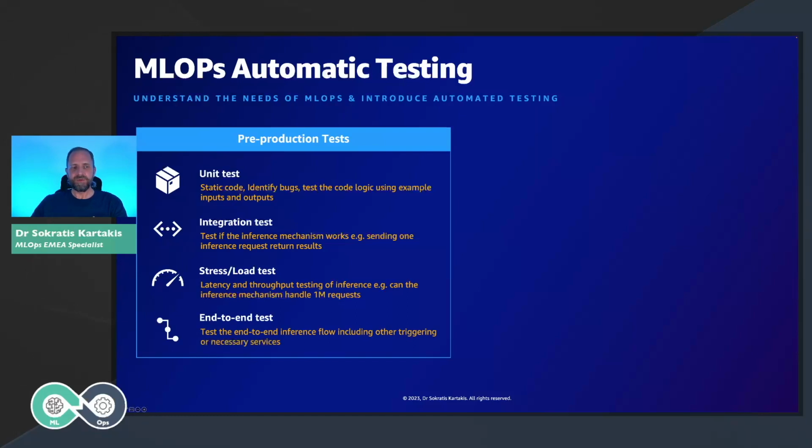And the next test that we need to run is about the end-to-end test. Let's say that you have a server, and in order to access the model, before the server, we have another service like an API gateway or a Lambda function that triggers the model in the server and gets the results back. So we need to test the end-to-end logic, the end-to-end integration with the different services.